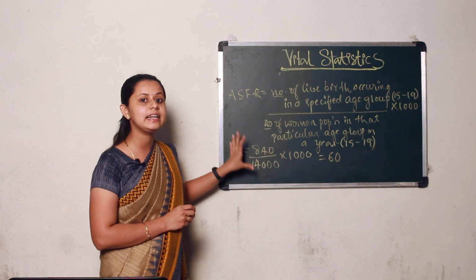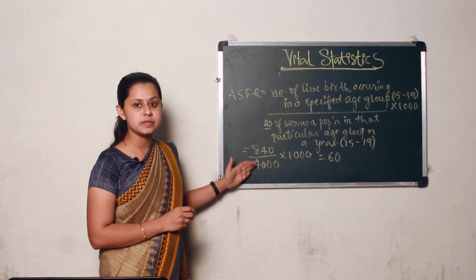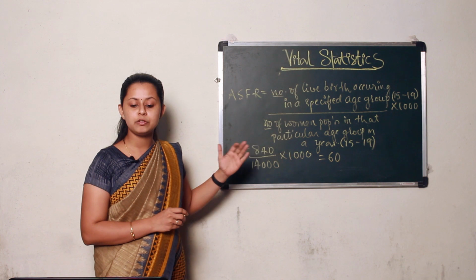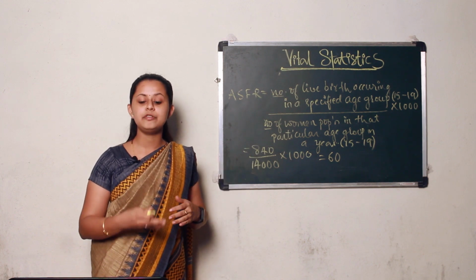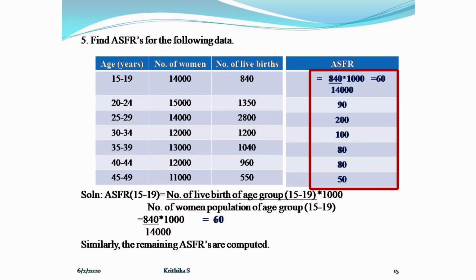Similarly, you have to calculate for the rest of the age groups, that is from 20 to 24, 25 to 29 and so on up to 45 to 49. So the values will be 90, 200, 100, 80, 80 and 50. So here age specific fertility rate, in the sense you need to calculate fertility rates for each and every group, that is from 15 to 19, 20 to 24 up to 45 to 49.